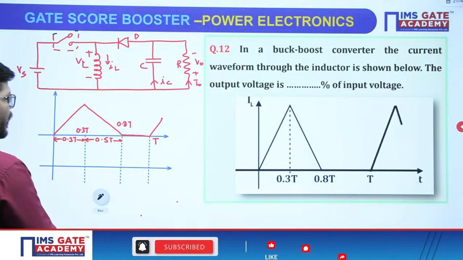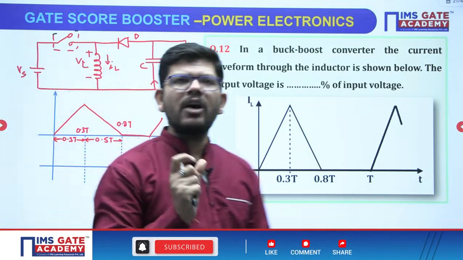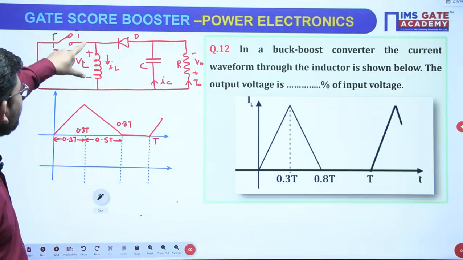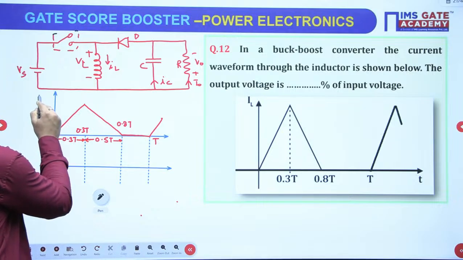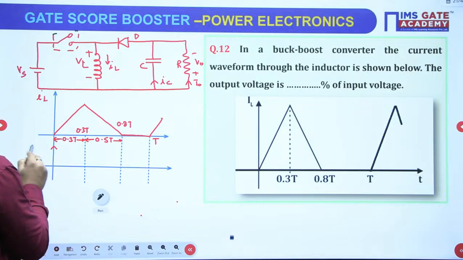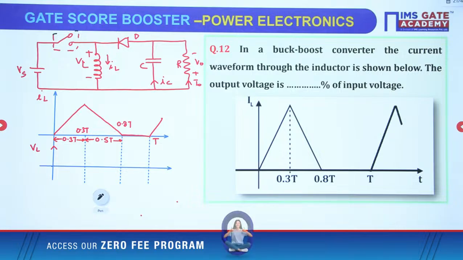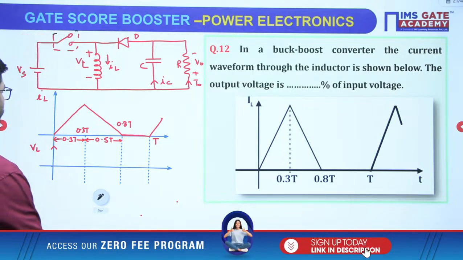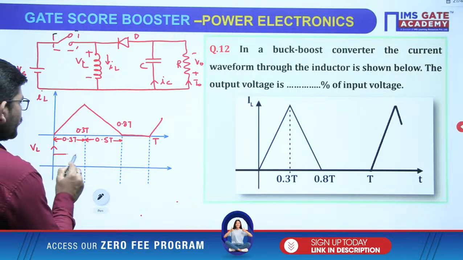Now, when inductor current is rising, it is the on period. So can you tell me, when the switch is on, what is going to be the inductor voltage? This is inductor current. Now let us plot the inductor voltage. When the switch is on, the inductor voltage equals Vs, okay?